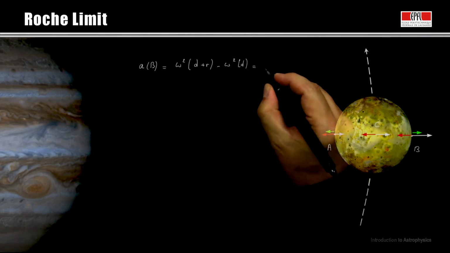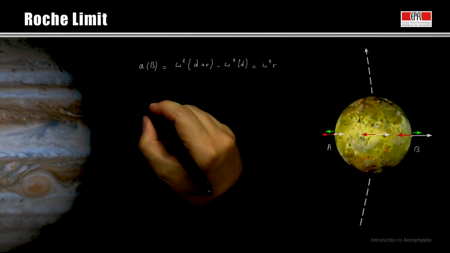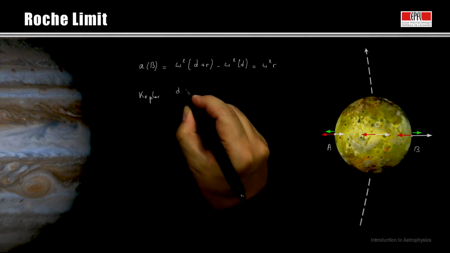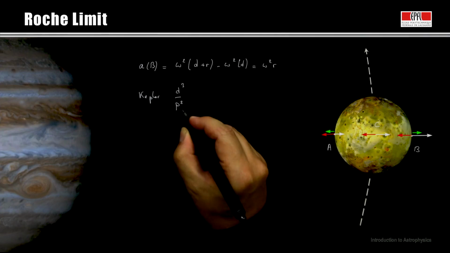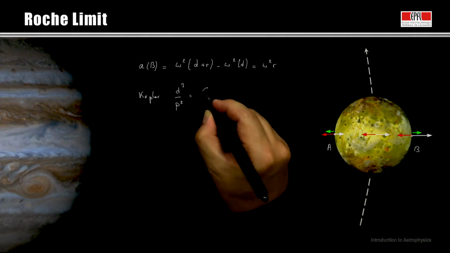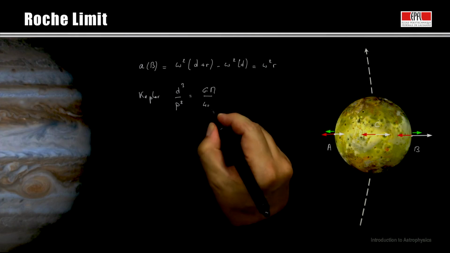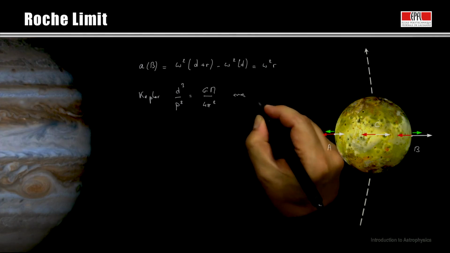So finally, it equals ω²r. The third Kepler law tells us that d³ divided by p² equals GM, where M is the mass of the most massive body, over 4π², with ω equal to 2π divided by p, p being the orbital period.